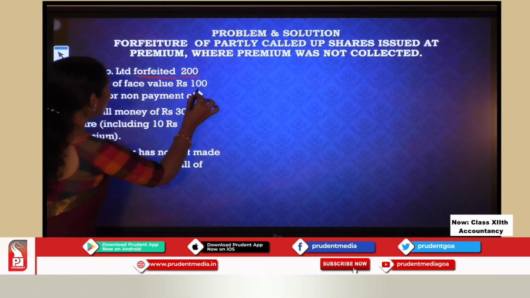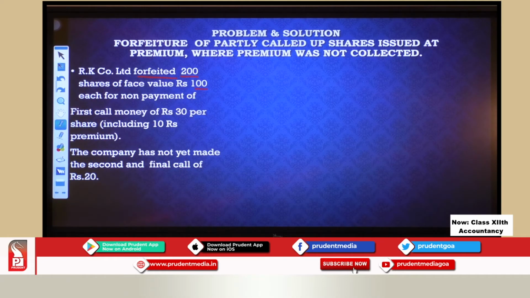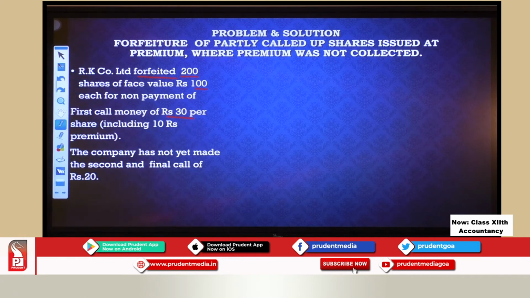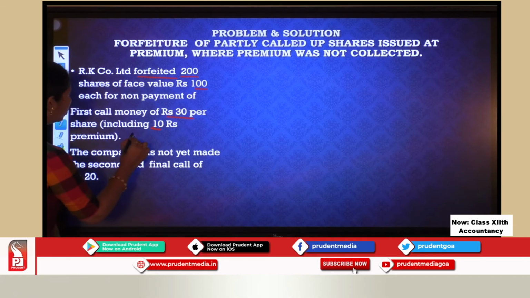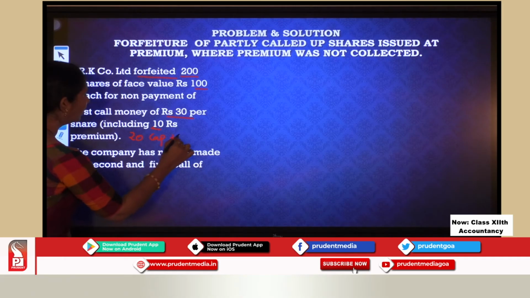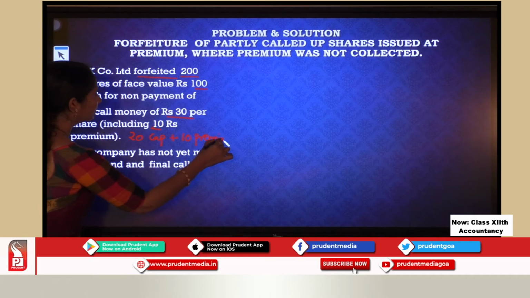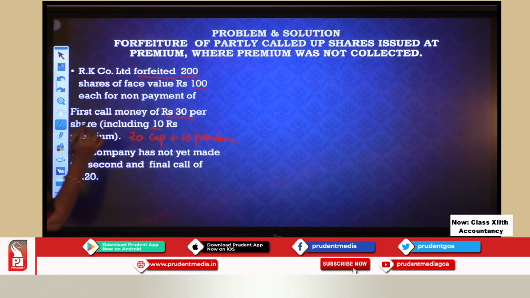What is the face value? 100 rupees each, for non-payment of first call money of rupees 30 per share. Okay. So 30 per share, first call money is not paid, including 10 premium. Now the premium was included. This 30 rupees includes premium. So if you see, this 30 rupees is 20 of capital and 10 of premium.